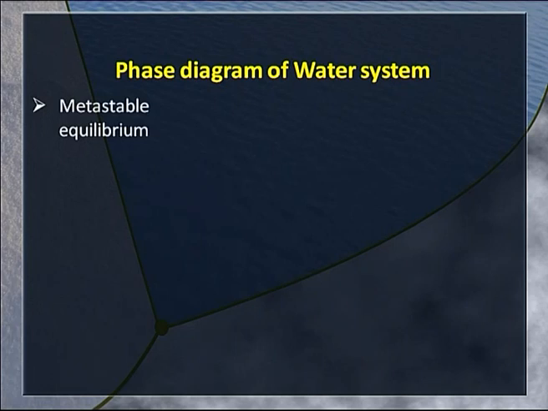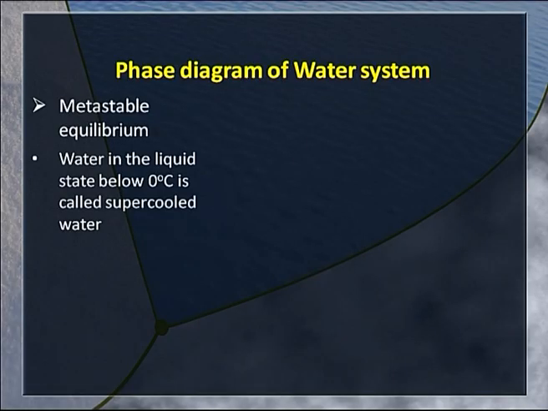Now, moving forward, we had talked about metastable equilibrium. If we take a clean sample of water, dust free, in a container that is clean and smooth, and start cooling it, we can take the temperature of water down to -5 degrees centigrade without any solid ice appearing. We said that is a condition of metastable equilibrium, and we can preserve water in the liquid state at -5 degrees centigrade as long as we want, provided we do not disturb it. Seeding or stirring will immediately change it to the solid state, and the temperature rises to 0 degrees centigrade.